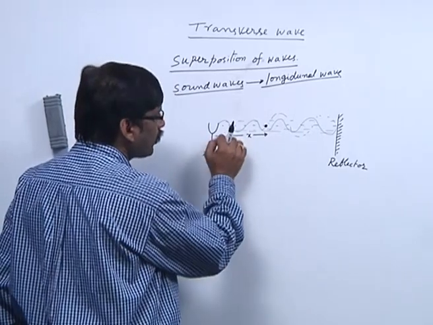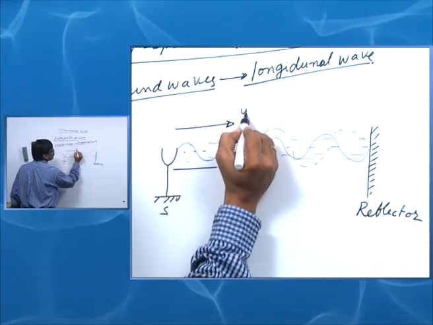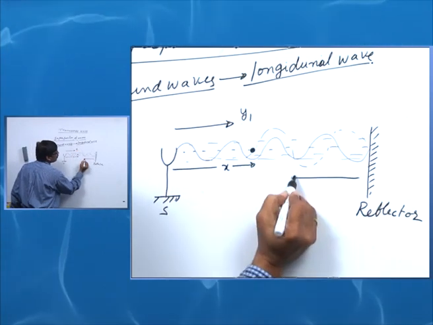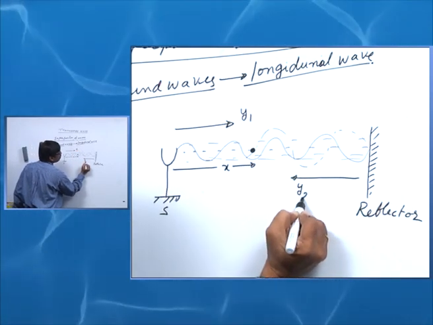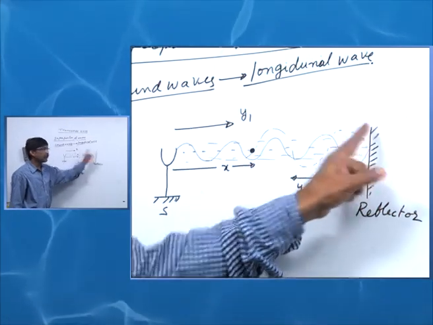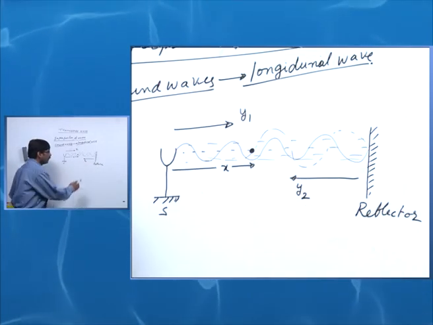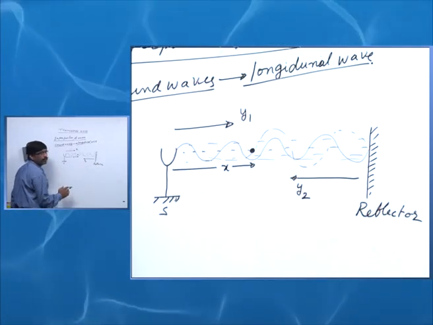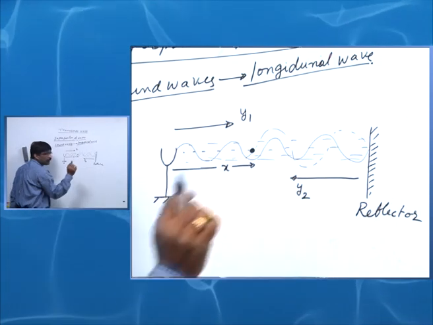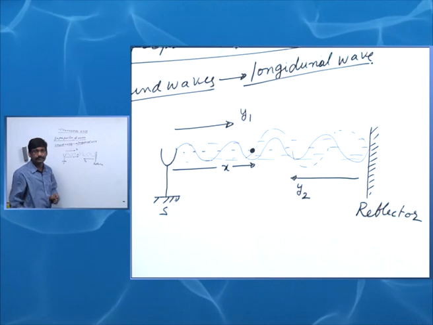Now, in the forward direction, the wave is y1, and in the reflected direction, due to reflection, the wave is y2. Now, the particles of the medium are subjected to two disturbances simultaneously.